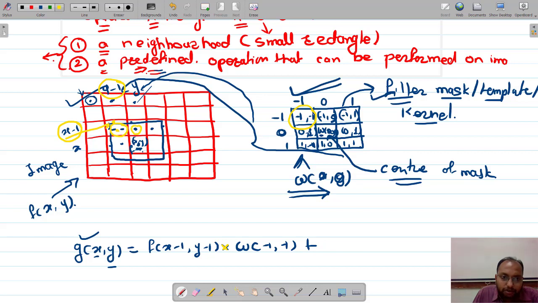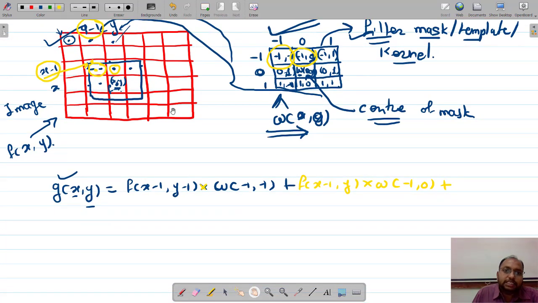So this is nothing but g of x minus 1 comma y. So this is nothing but f of x minus 1 comma y multiplied with this one now. So this is nothing but w of minus 1 comma 0 plus the next pixel. Now this one is, okay, so this is nothing but what? F of x minus 1 y plus 1. Are you getting it now?